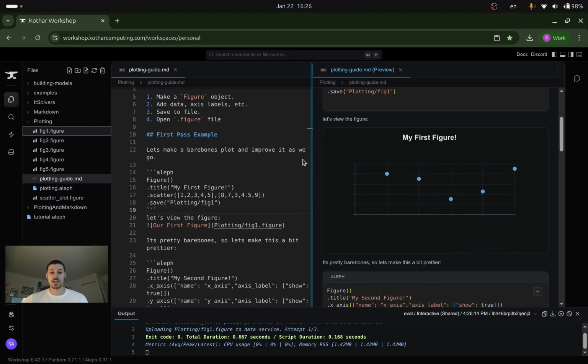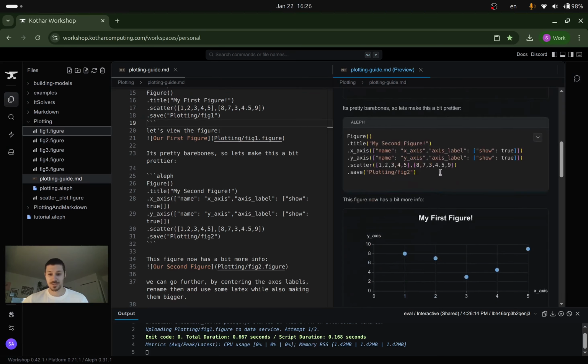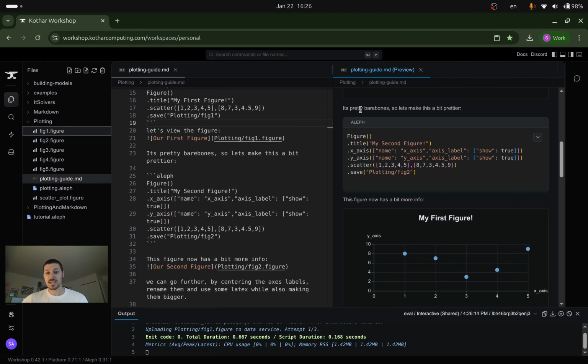Now, I can already hear people loudly from the back yelling, hey, a real figure needs axes. That's perfect. We're going to go ahead and provide axis labels to our figure. So rather than regenerating the figure every time, I'm just going to show some ready-made examples, and then I'll move on to some other features of plotting. So here again, we see that we can make this prettier. Same thing, create a figure, have a title, we'll call it our second figure. Now we're actually going to add axis labels. So you need to give a name to the axis, which is just the label for it.